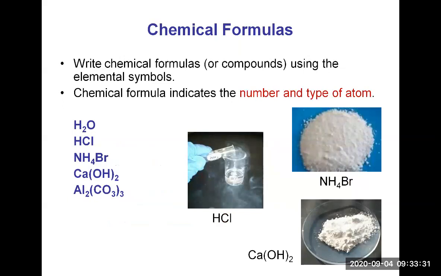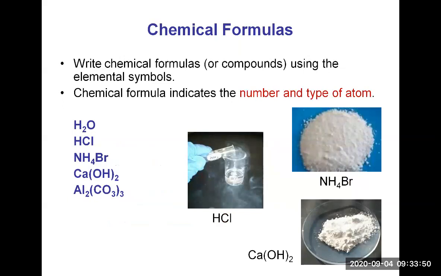So we write chemical formulas for the compound because the compound is made of several elements bonded together. To write the chemical formulas, we use the element symbols and put them together to write the formula of a compound.